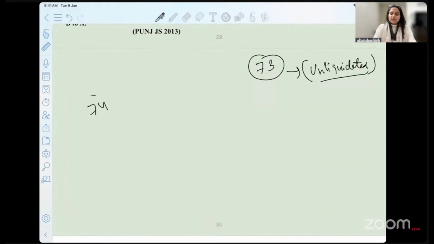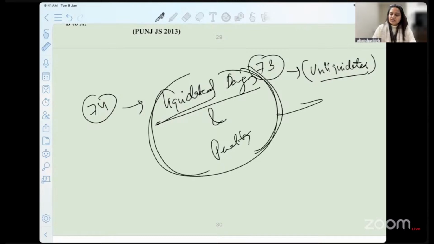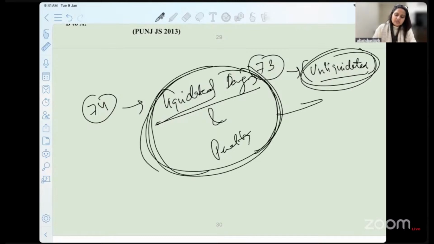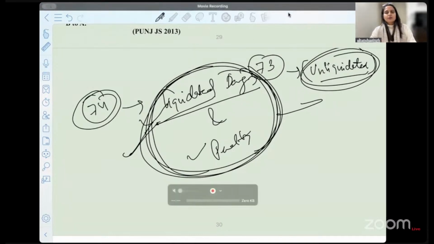In tomorrow's class, a very good discussion on the concept of liquidated damages and penalty will happen. So we will discuss how these two are different. I must tell you, this is a very crucial area from which questions are asked. So do join us tomorrow at the same time to cover section 74, covering the concept of liquidated damages and penalty.